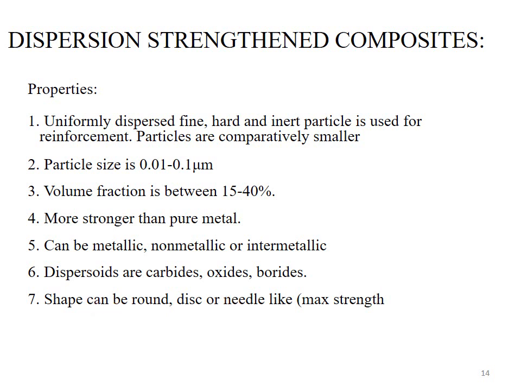The size of the particle ranges from 0.01 to 0.1 micrometer. It means the reinforcing phase consists of very small particles. So the dispersoids, the reinforcing phase, consist of carbide particles, or the particles of metallic oxides, or the borides of some metals. The shape of the reinforcing phase can be round, disc or needle-like.